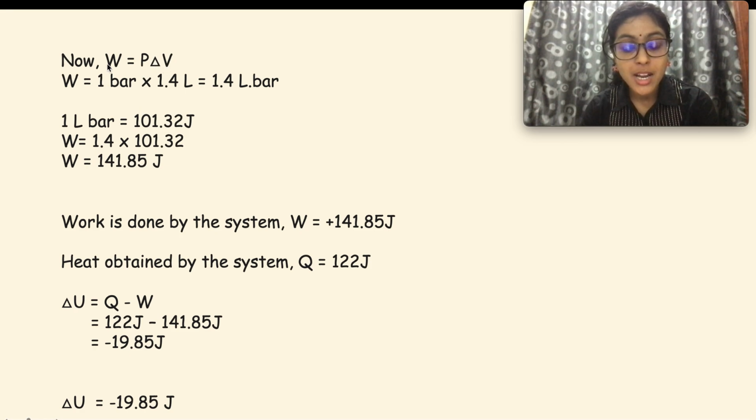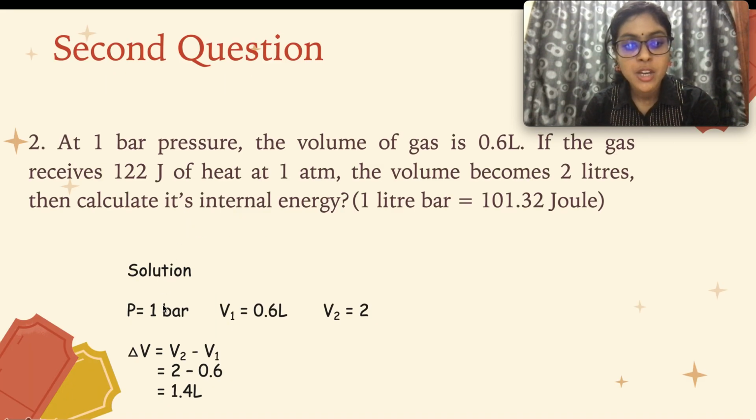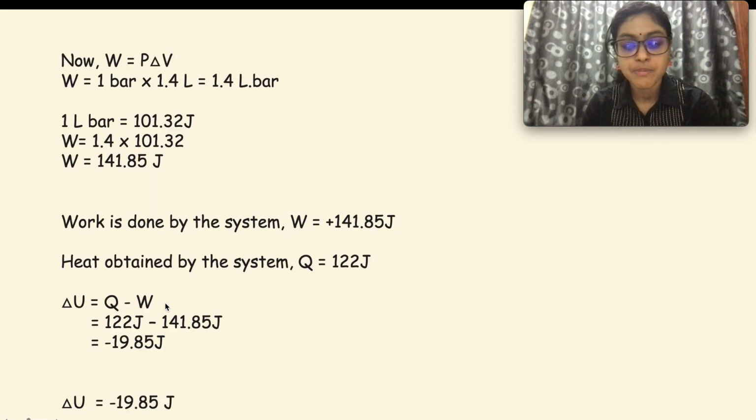So just now you know that the P was given as 1 bar. So the formula is P, 1 bar, times 1.4 liter, you will get 1.4 liter bar, and just now it was given that 1 liter bar is equal to 101.32 joule. So W is equal to 1.4 liter bar times 101.32 joule. So what you will get is 141.85 joule. So that is the W.